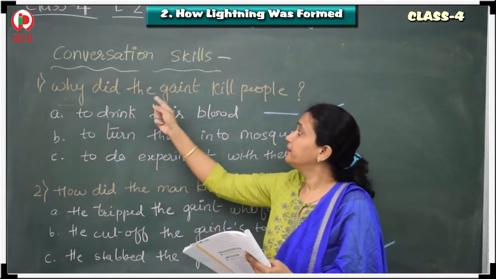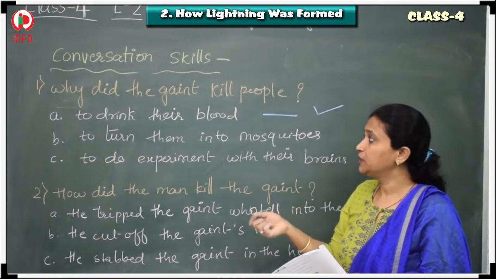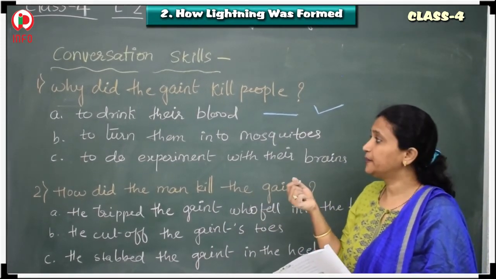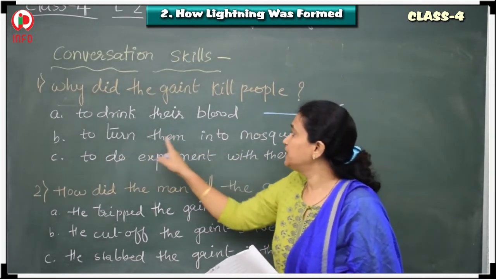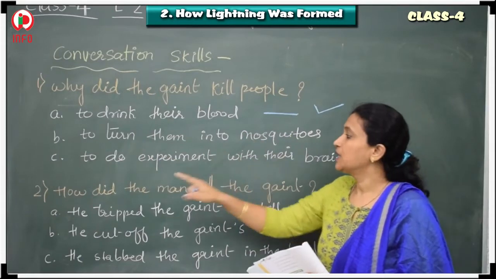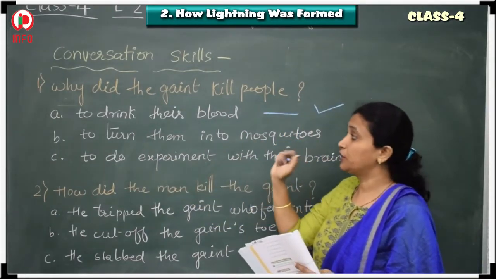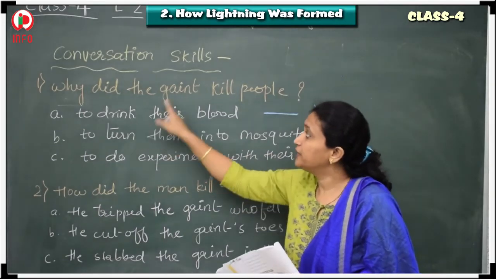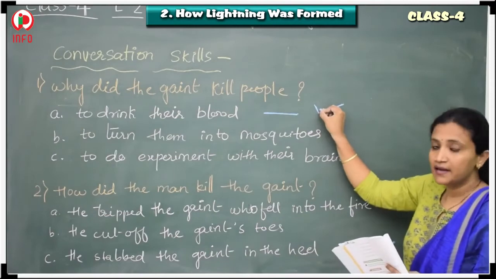Why did the Giant kill the people? So already we know the story. So why did he used to kill the people? To drink their blood, to turn them into mosquitoes, and to do experiments with their brains. What was the correct answer? He used to kill the people to drink their blood. So this is the correct answer.